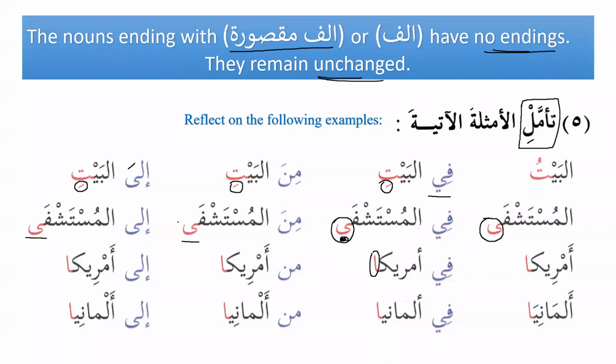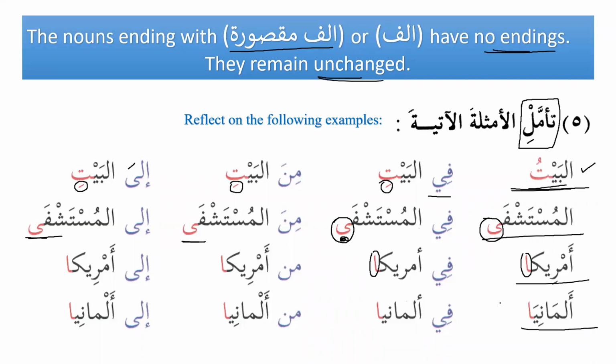So the ending will not change, but we know that this is majroor and this is also majroor because it comes after harf jar. Similarly, we have America. So now we can see over here, when we say fi America, al-baytu is marfu' because it is definite. Every noun by default is marfu'. Al-mustashfa is marfu'. America is marfu'. Almania is marfu'. Because we know that every noun is by default marfu'.